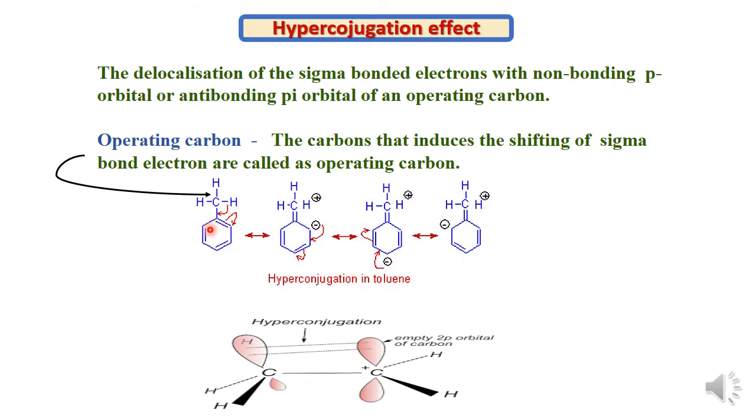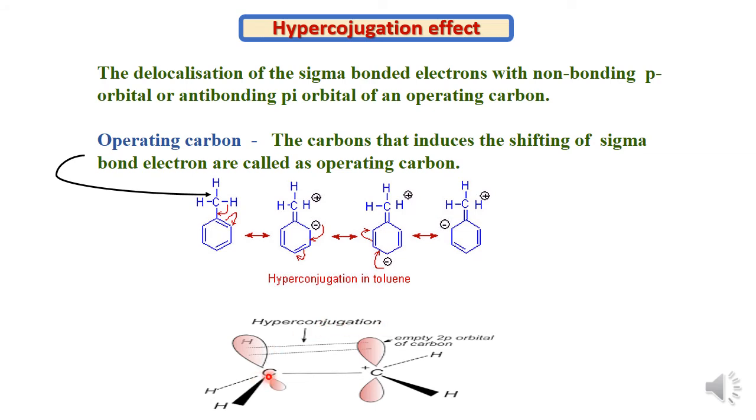So in this way, the carbon, that is the operating carbon, induces the shifting of the sigma bonded electrons of this methyl group, and therefore we find this hyperconjugation effect. These resonance structures can be obtained because of the hyperconjugation effect. And the electron releasing nature of this methyl group can also be explained on the basis of the hyperconjugation effect. So this figure explains the hyperconjugation effect.